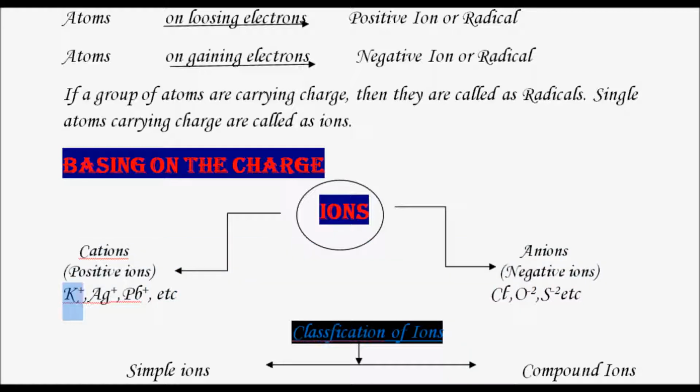Okay, I have given some examples here. K plus: potassium loses one electron, silver loses one electron, then it will acquire a positive charge. Lead losing one electron will acquire a positive charge, or if it loses two electrons, it will acquire a plus 2 charge. And chlorine, on gaining one electron, has acquired one negative charge. Oxygen gained two electrons, it has acquired a minus 2 here, and sulfur also on gaining 2 electrons will acquire a negative charge, that is minus 2.